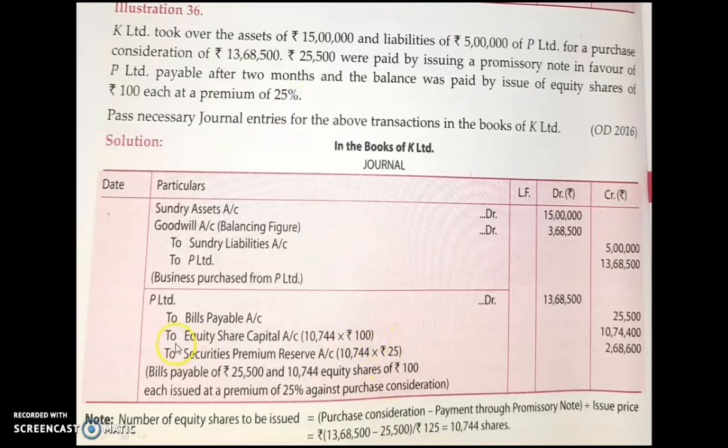Here you can see the second journal entry: P Limited account debited, to bills payable account, to equity share capital account, to securities premium reserve account. I hope the journal entry part is clear to you. Now regarding the amount, children, very carefully you have to listen over here. We have purchased the business of P Limited for 13 lakh 68,500. But we have to know how many shares we are supposed to issue to P Limited so that this amount will be equalized.